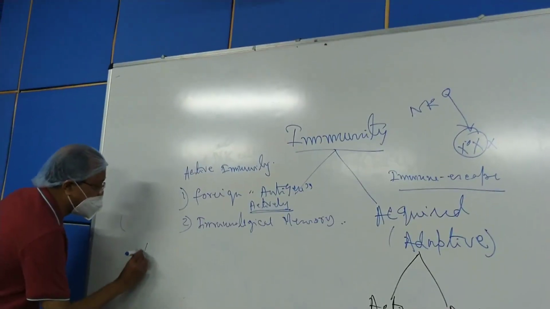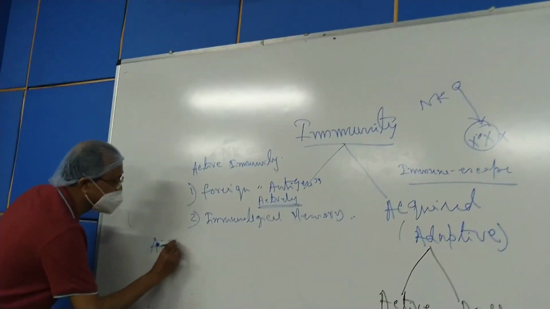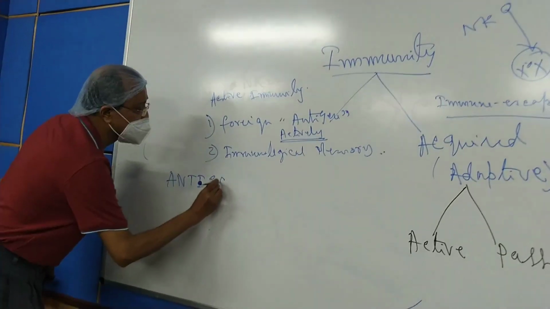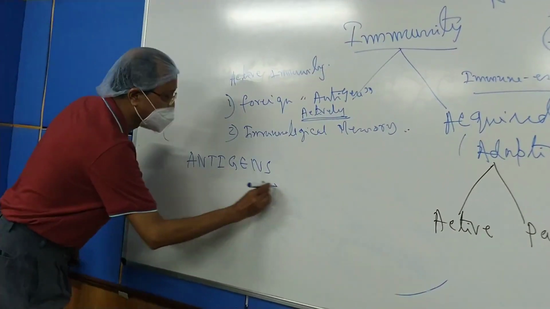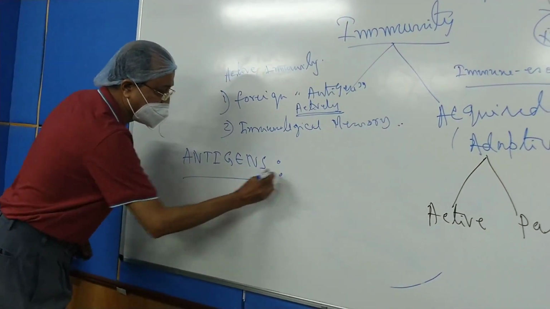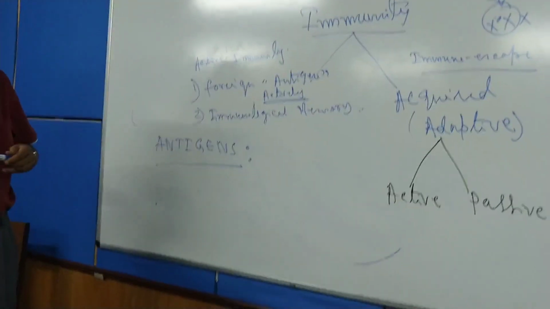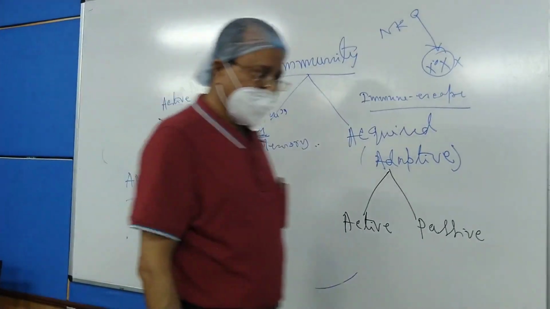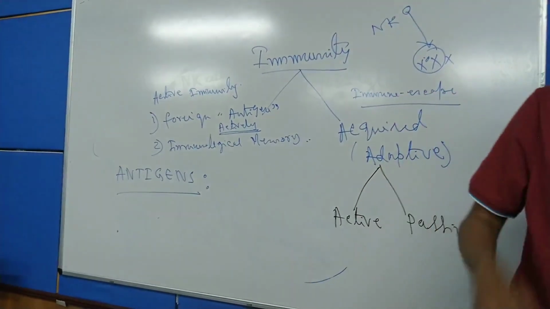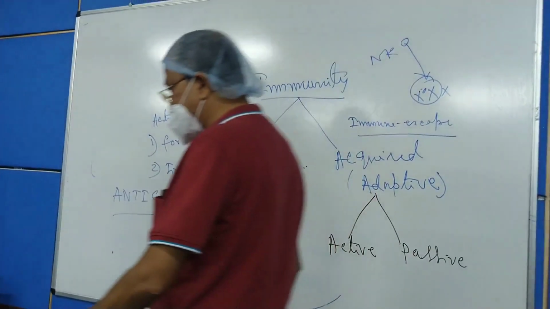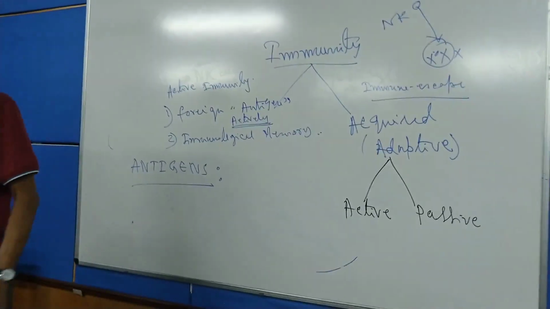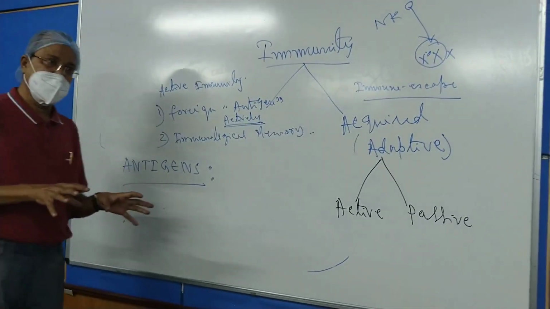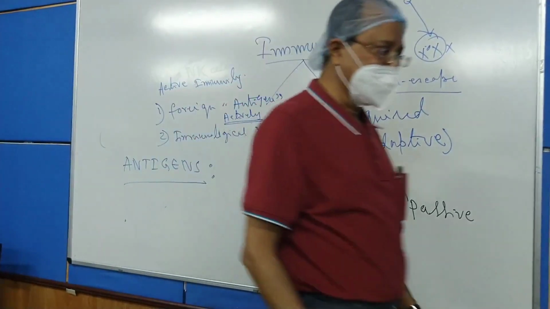Now let us see what are antigens. What do you mean by antigens? You must have an idea regarding antigens. No, these are the protein substances. Antigens are protein in nature. Basically or classically, they are protein in nature.